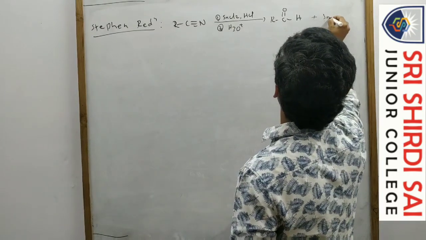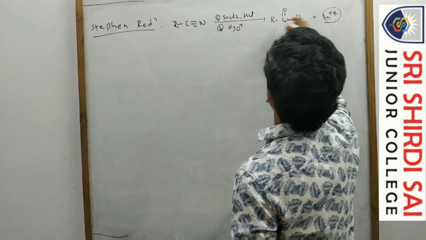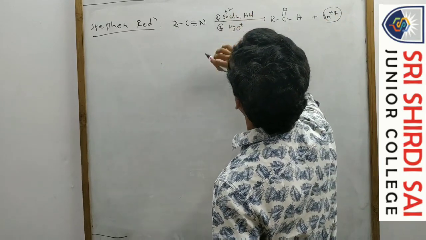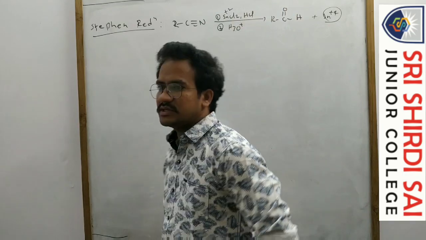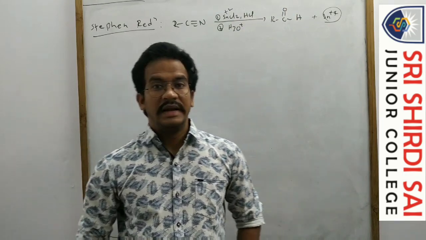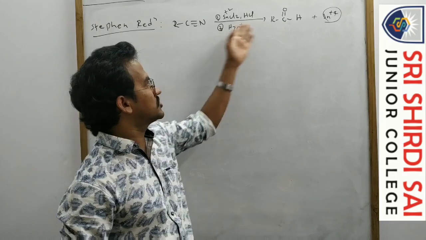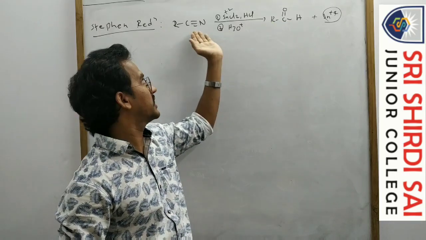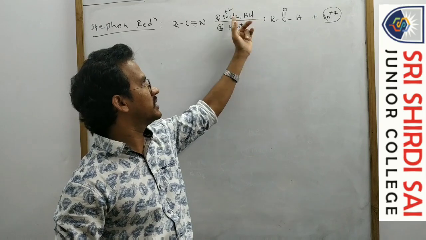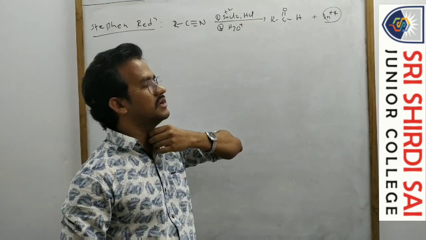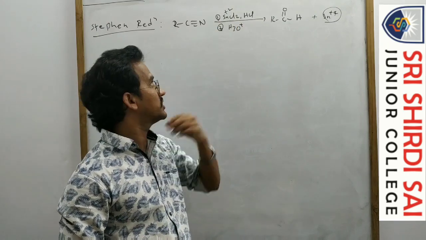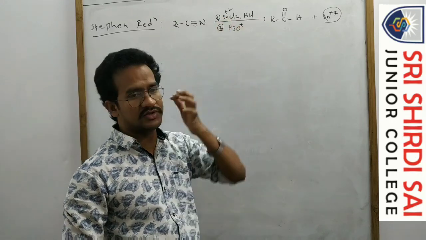Of course, here Sn is plus 2 now, and that is converted to plus 4. It means it is oxidizing, so it is a reducing agent. So cyanides are reduced to aldehydes by the SnCl2. SnCl2 is the reducing agent here, so Sn plus 2 is oxidized to Sn plus 4.